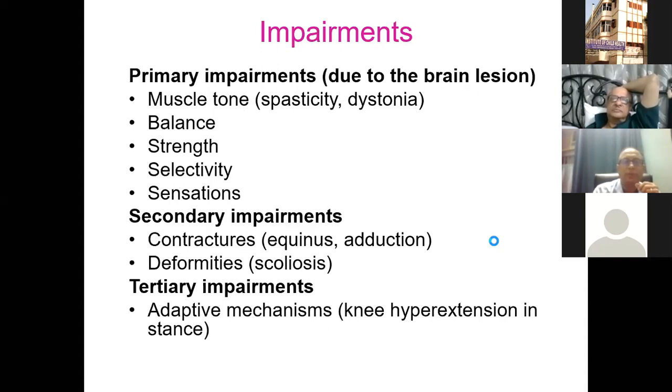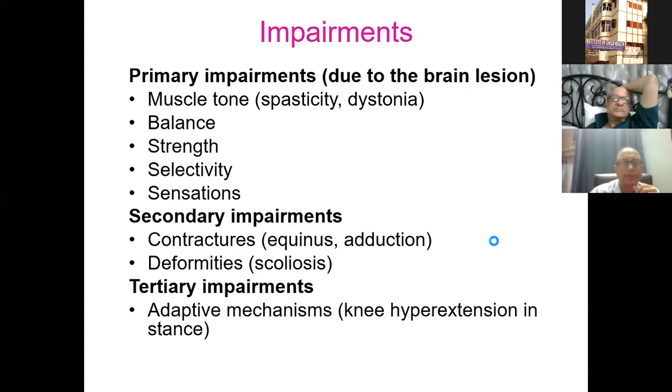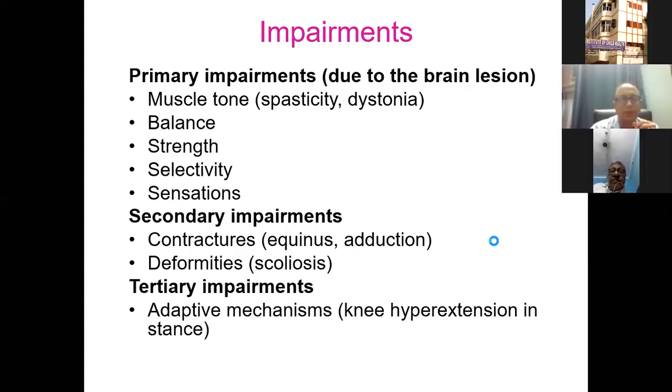Now, apart from the primary impairments, which can be impairments of muscle tone, balance, strength, selectivity, and sensations, there are secondary impairments as well. And these are things like contractures and deformities, like scoliosis. And also tertiary impairments like adaptive mechanisms by the child to try and keep erect, like knee hyperextension in stance.